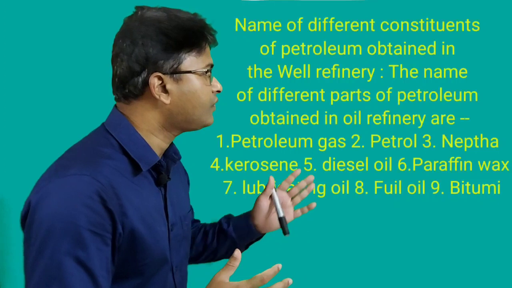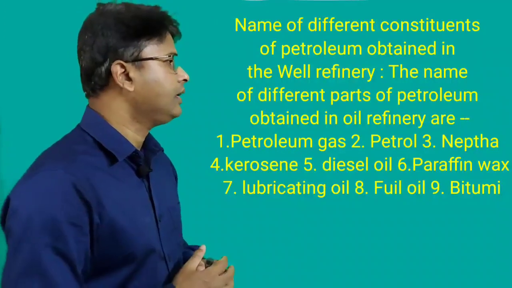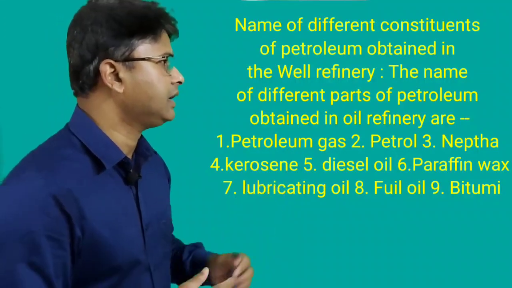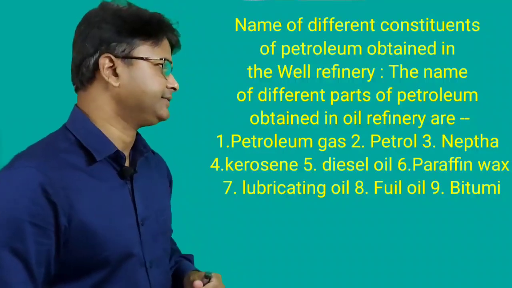However, dear students, now I would like to show you how the different parts of petroleum are separated. First, you have to know the names of different constituents of petroleum obtained in the oil refinery.